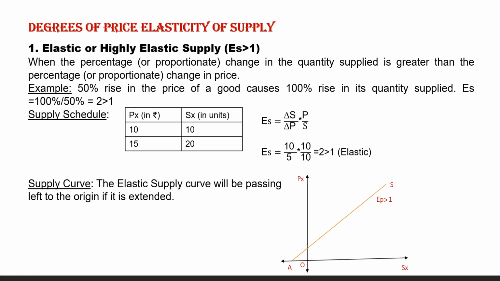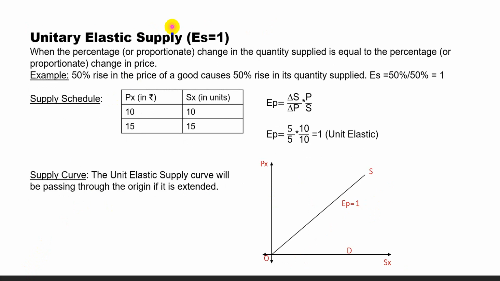Unitary elastic supply, or unit elastic supply. Elasticity of supply is equal to 1. The supply of a commodity is said to be unit elastic when the percentage or proportionate change in quantity supplied is equal to the percentage or proportionate change in price.